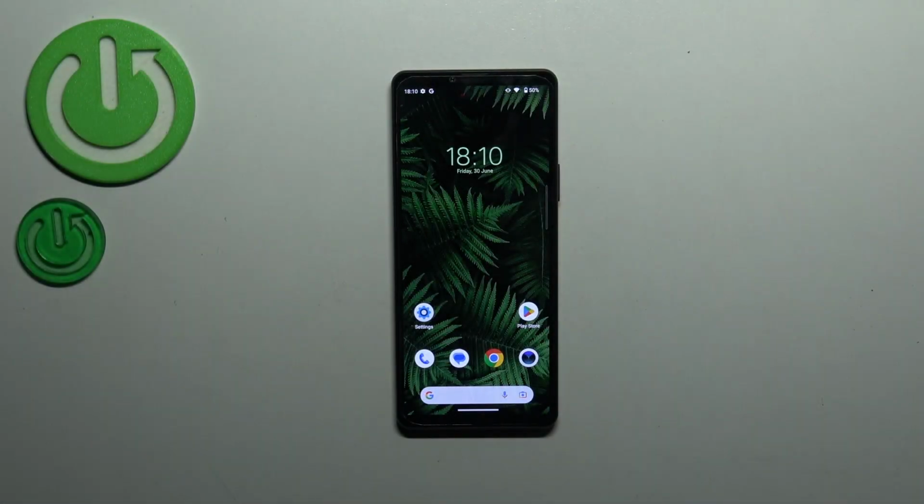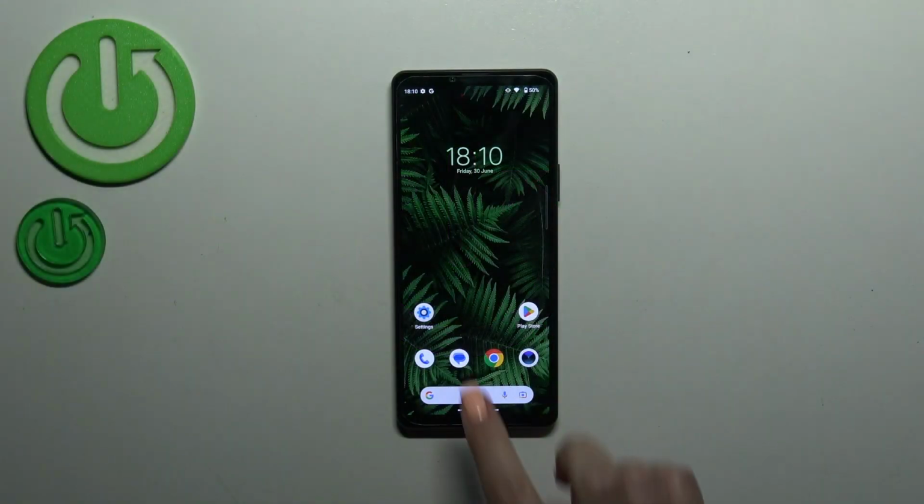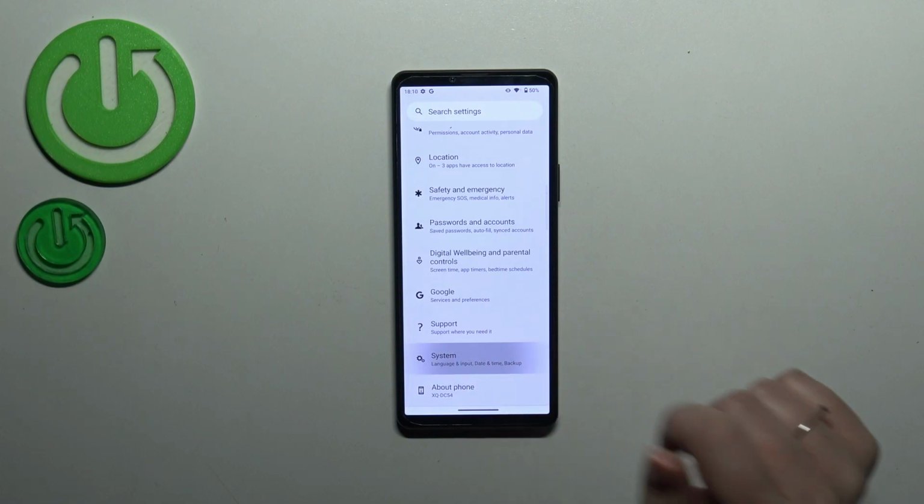Hi everyone, in front of me I've got Sony Xperia 10 Mark V, and let me share with you how to reset network preferences on this device. So firstly, we have to enter the settings and then scroll down to the very bottom to find the system.